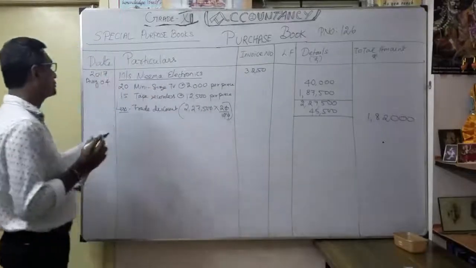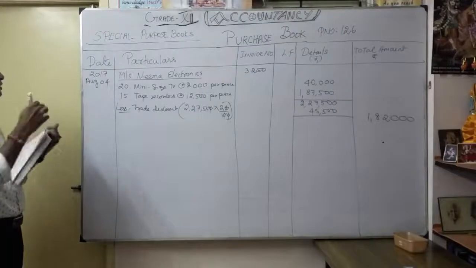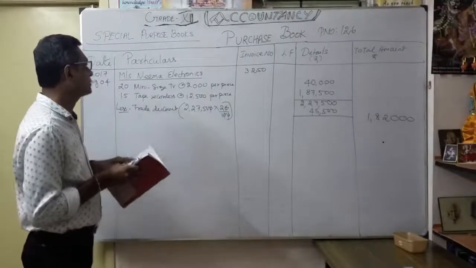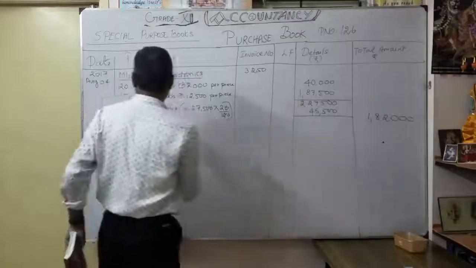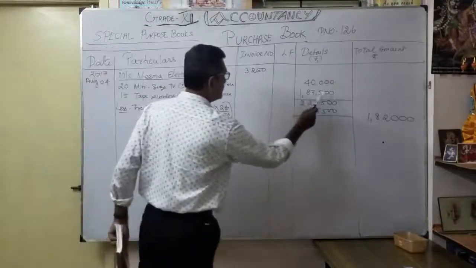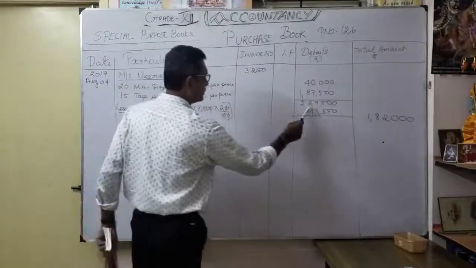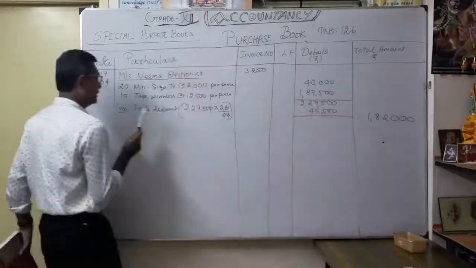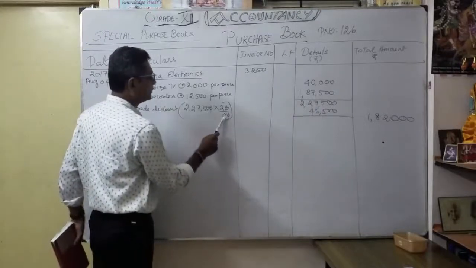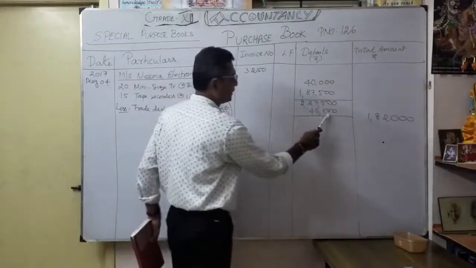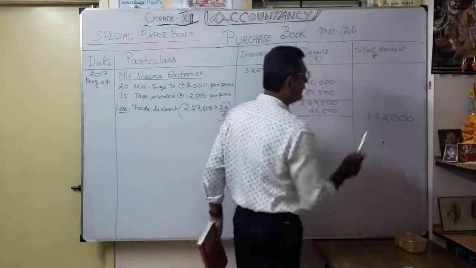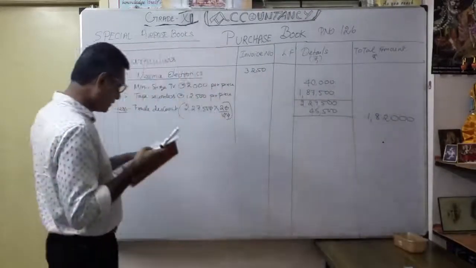Okay, now understood. From the August 4 Nima Electronics, 20 mini size TV at 2,000 per piece, 40,000. Thereafter 15 tape recorders at 12,500, 1,87,500. So you wanted totally 2,27,500. From that, the trade discount from the 2,27,500, how much? 20%. You get 45,500. So finally, you want to mention in the purchase bill how much? 1,82,000. Now go for the next one.